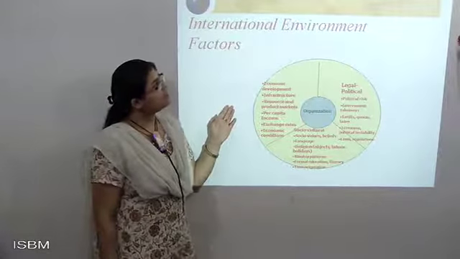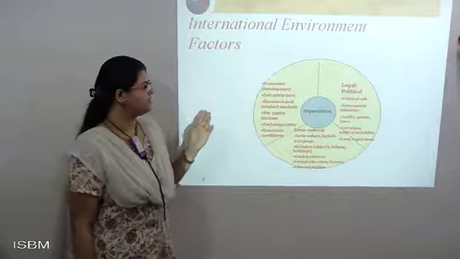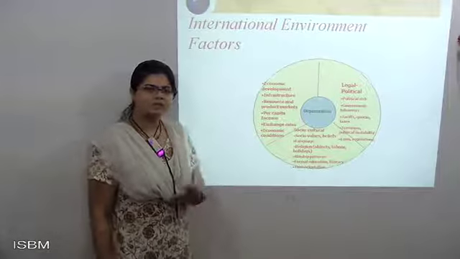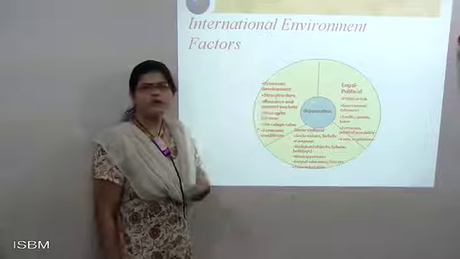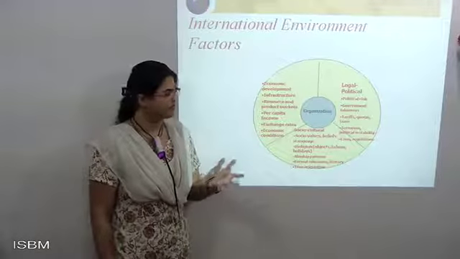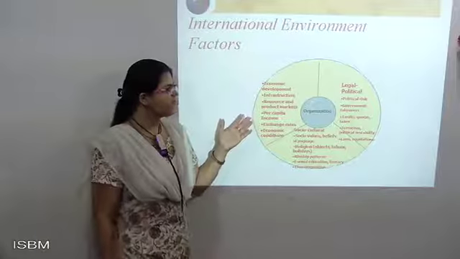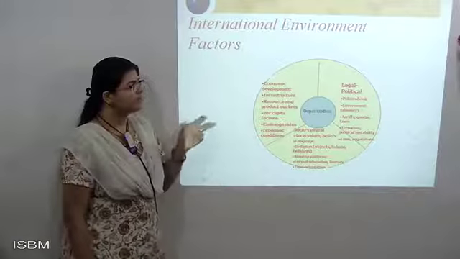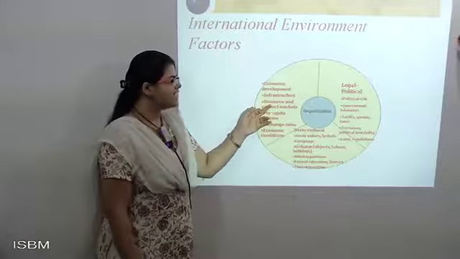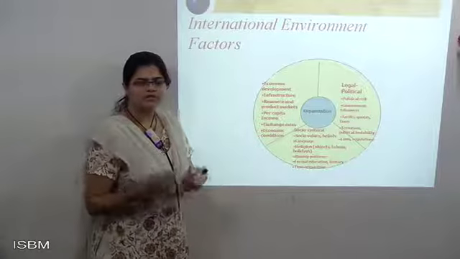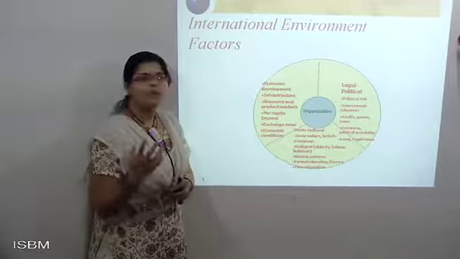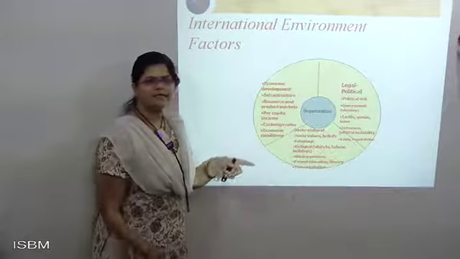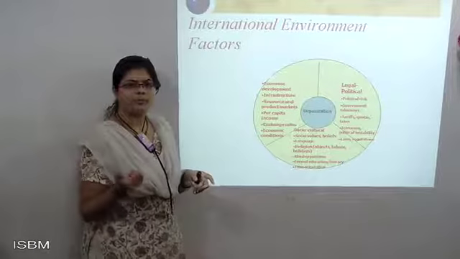Now, in relation to the international environment, first I am talking about the economic side: in that country and organization, what type of factors are affected. First is infrastructure, when I talk about economic development. Next are resources and the product market, where I look at which funds are coming in, what products are in the market, what the cost of the product is, and the per capita income.